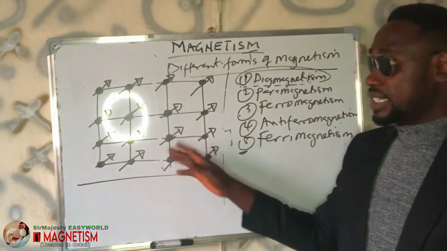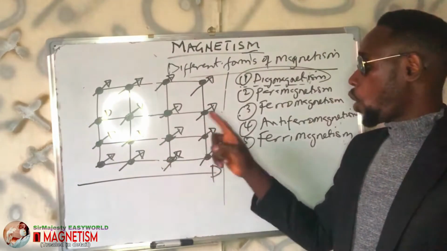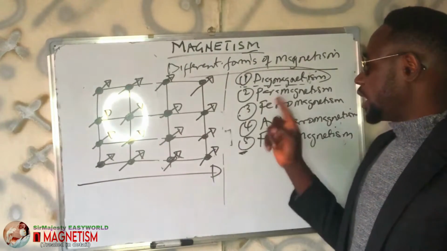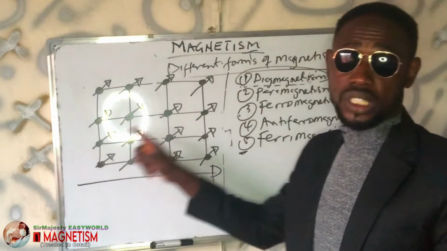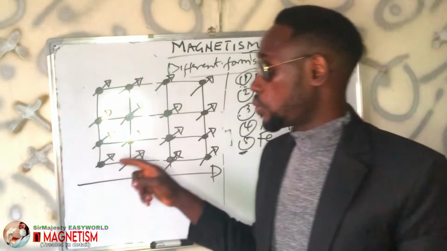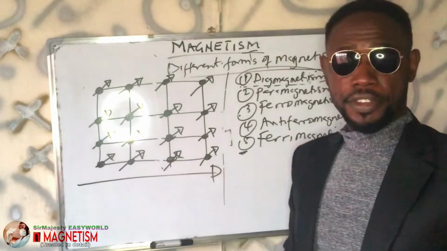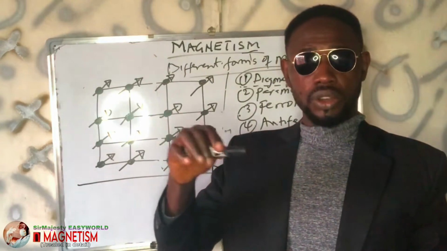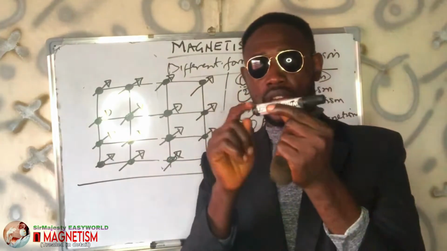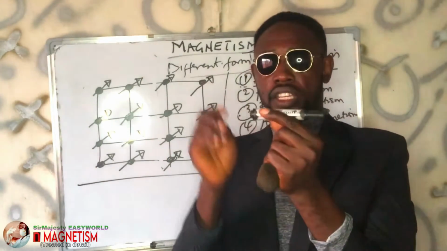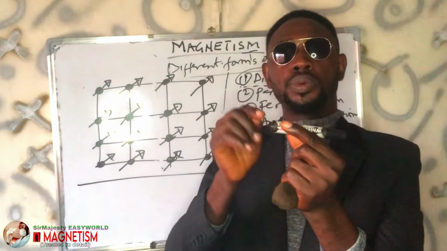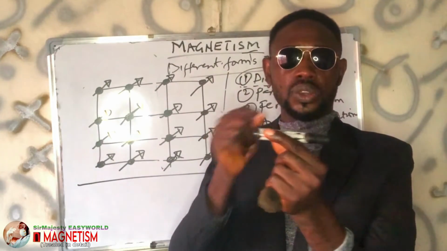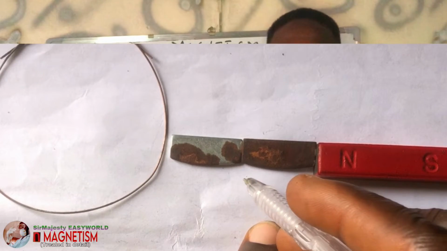But look at the magnetic alignment or arrangement of the unpaired electrons in a ferromagnetic substance. They are aligned in the same direction according to the direction of the external magnetic field. Remember, before attraction, there is what we call induction. If this substance should be attracted to a magnet, the north pole of the magnet automatically induces a south pole at this edge that is attracting it, so that this end becomes the north.